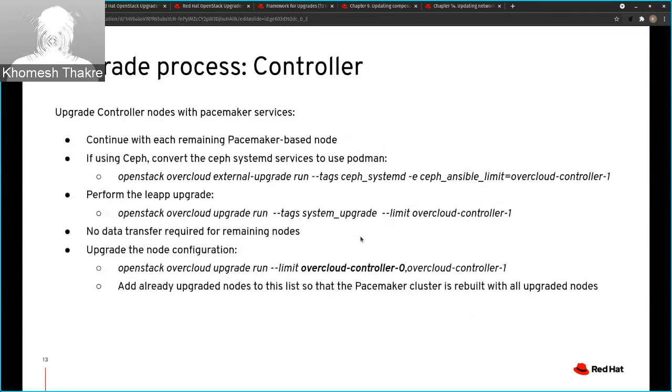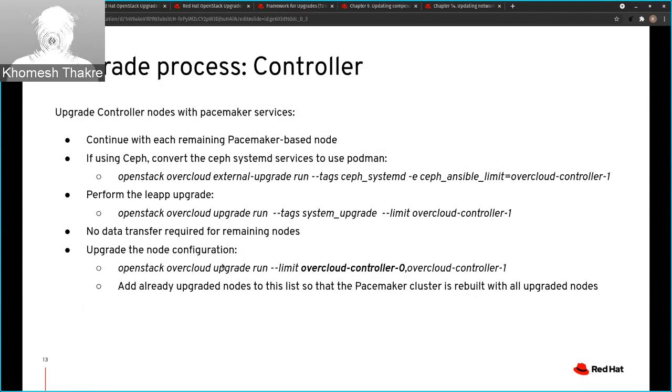Next we will look at how to proceed with the remaining two controllers. We will follow basically the same steps. First, run the upgrade for Ceph systemd, converting the Ceph systemd file to use Podman, and then run the system_upgrade tag for the leapp upgrade. In this case, we don't need to run the data transfer and hybrid state commands; we only need to run them once. The next thing is to run the upgrade so that OSP 16 services can be redeployed on it.